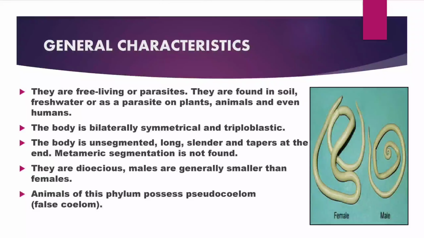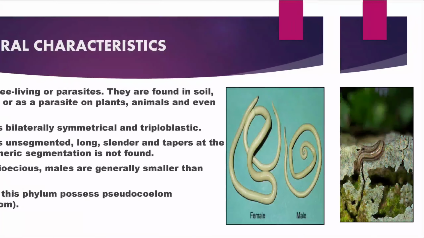Let's see what the general characteristics of the phylum Aschelminthes are. First one, they are free-living or parasites. They are found in soil, fresh water or as a parasite on plants, animals and even humans. The body is bilaterally symmetrical and triploblastic. The body is unsegmented, long, slender and tapers at the end. Metameric segmentation is not found. They are dioecious. Males are generally smaller than females. Animals of this phylum possess a pseudocoelom, which means false coelom.